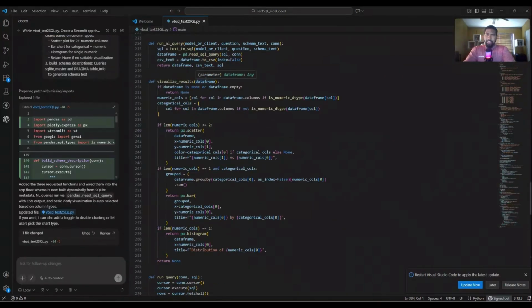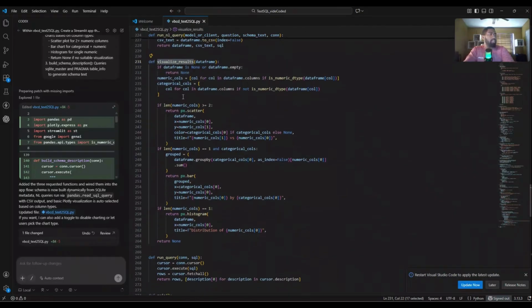So now we see where it added the other functions needed when it came to visualizing certain pieces. So the run NL query is here. The visualize results function is here. And it checks numeric data types in the data frame columns, and categorical columns.